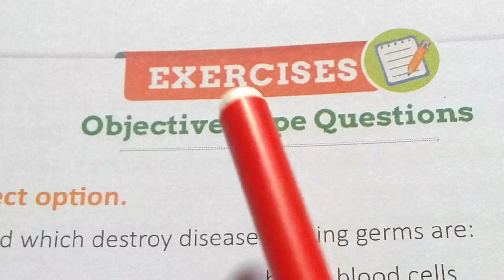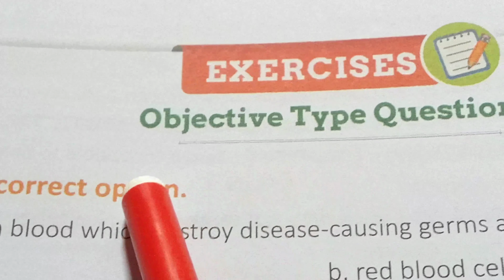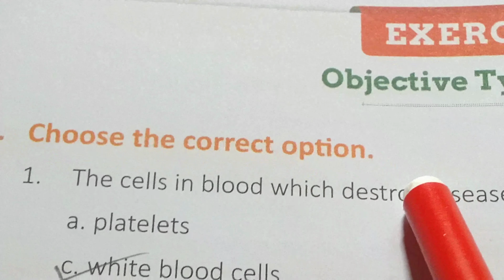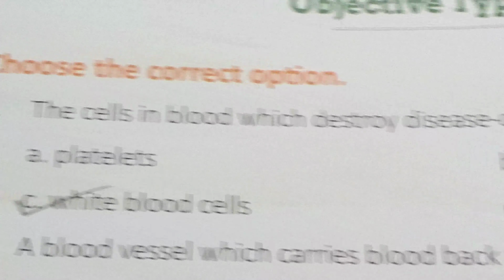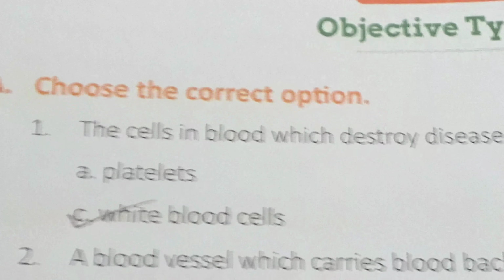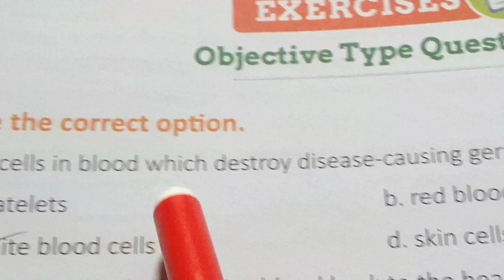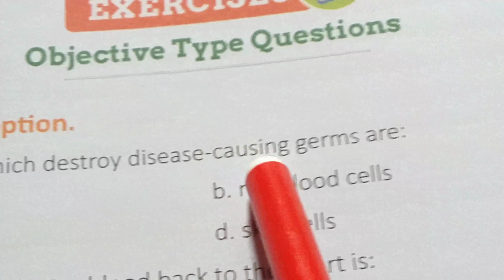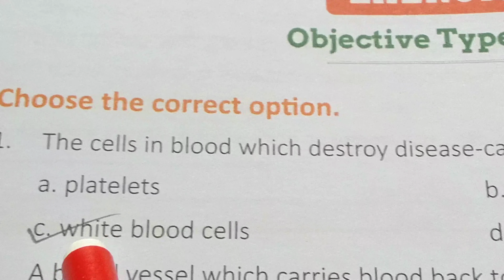Today I will discuss the exercise. The first problem is an objective type question. Choose the correct option. Here are four options, but I will discuss only the answer. The first question: the cells in blood which destroy disease-causing germs are, the answer will be white blood cells.